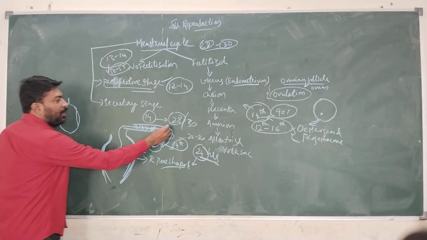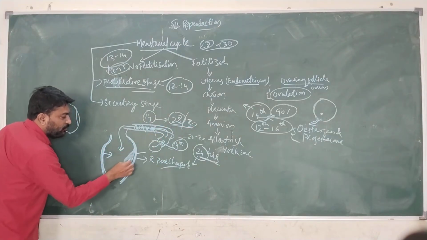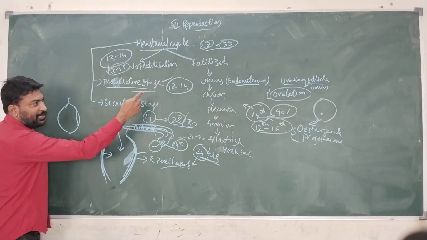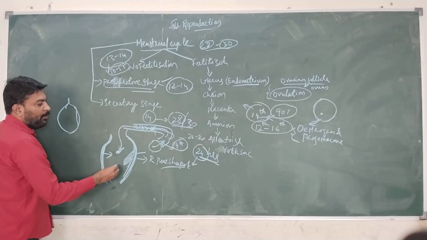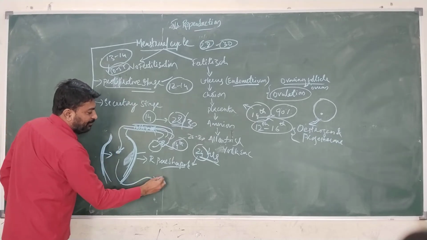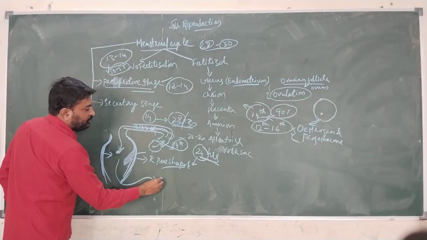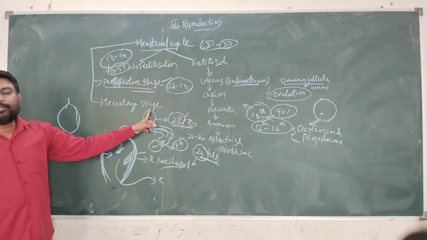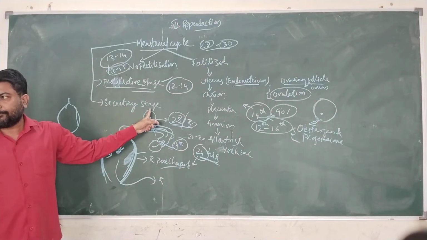And generally on the 28th to 30th day, the detached walls of the uterus, that is the endometrium, and the degenerated ovum, along with some amount of blood, will come out of the female reproductive system, with which the secretory stage is going to be completed.